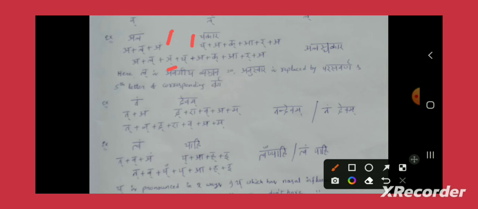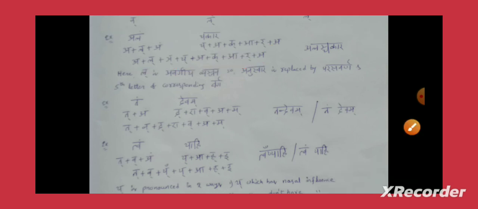So what is the nasal letter for Chavarga? This Anya. So this is the nasal letter of the Chavarga. The replacement will happen on the left hand side. Only this Anuswara will be replaced by this, and apart from this, all the rest of the letters will remain as they are on the left hand side. On the right hand side, nothing got changed. Everything will remain as it is. So finally, Alan plus Chakara became Alan Chakara. So this is the first example.